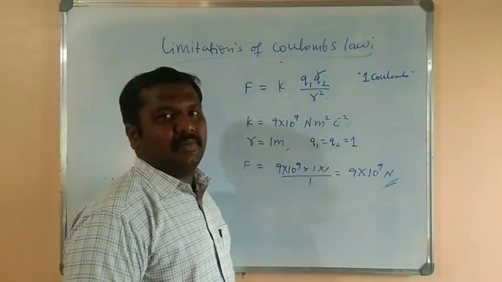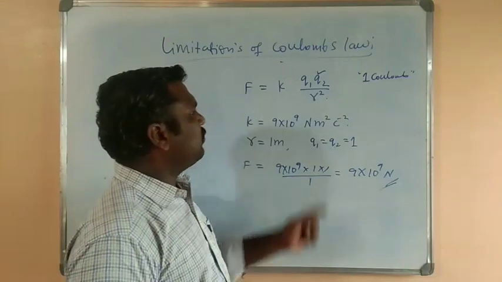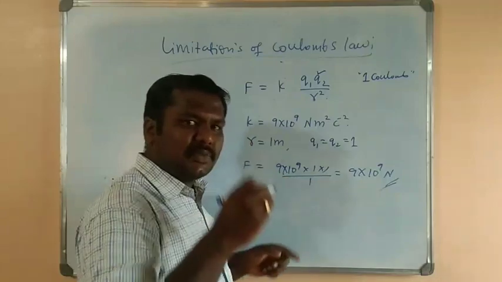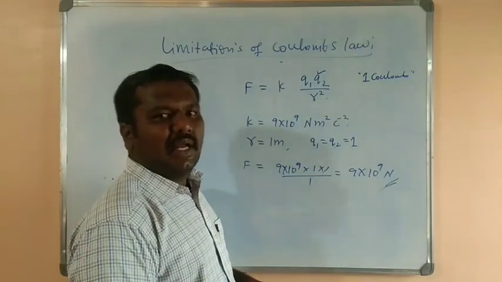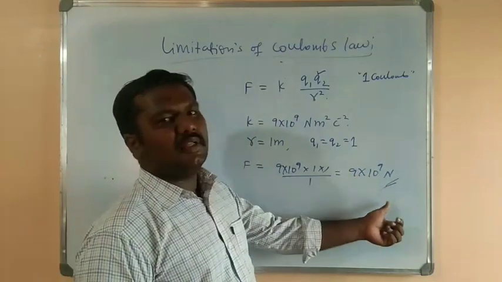which is placed at a distance of 1 meter from the similar charge in space repels with a force of 9 into 10 to the power of 9 newtons.